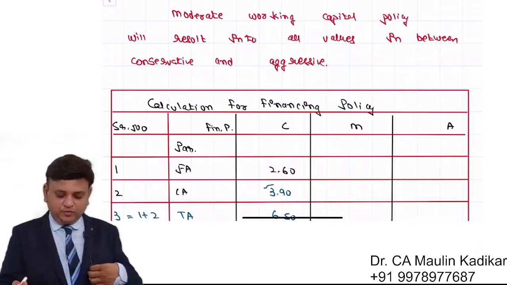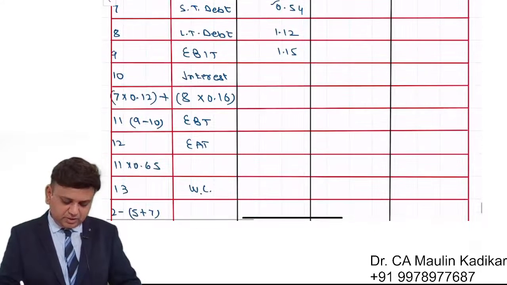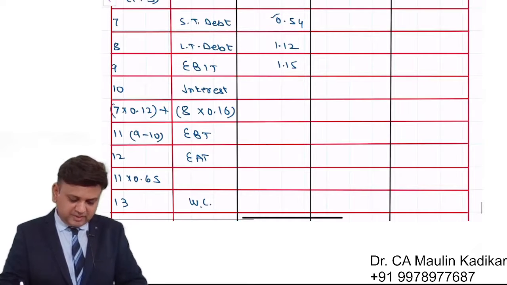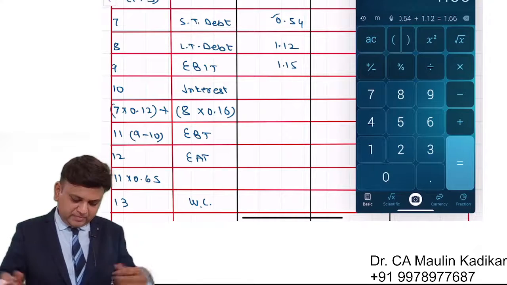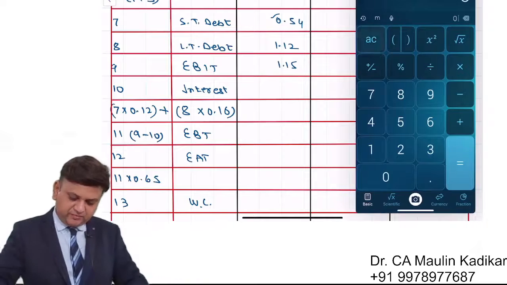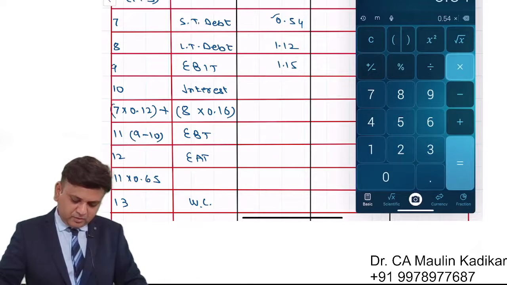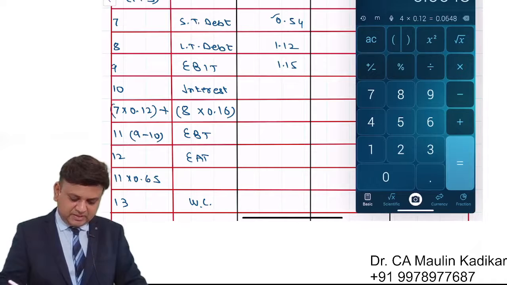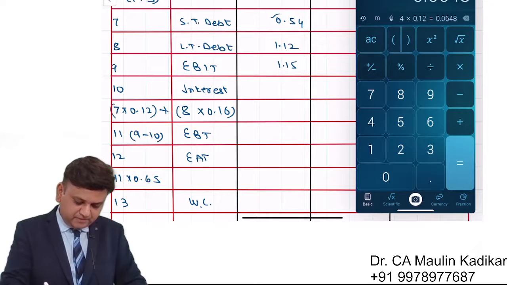Let us do further answer. I'll do the numericals now. The amount of the interest will be calculated as the debt, 0.54, into 0.12. That comes to 0.0648.